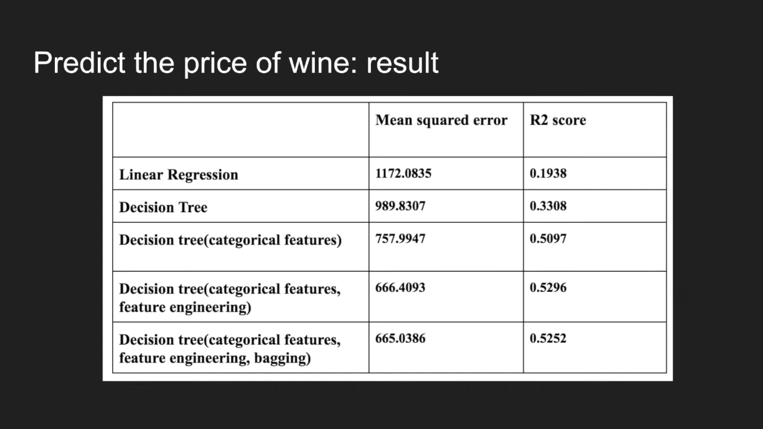Feature engineering also helped the performance of the model, which means that we extracted some useful information. It helped the mean squared error drop by almost 100. The last row showed the effect of the bagging parameter. We can see that the performance improved slightly.